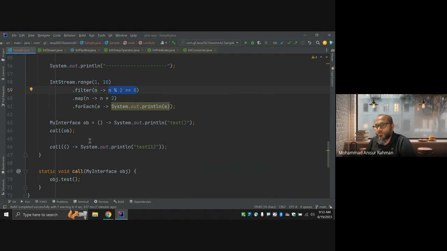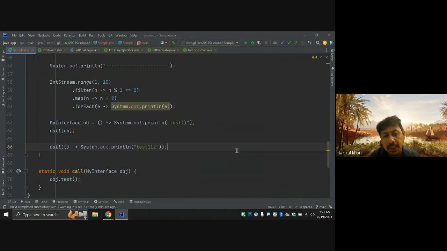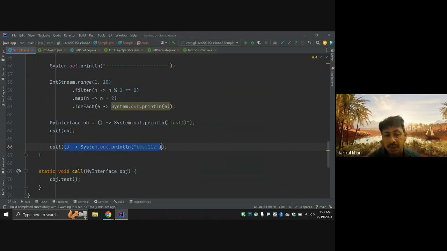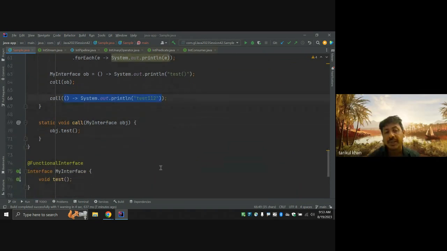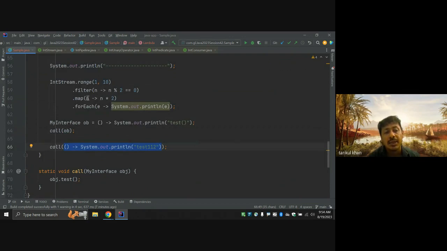But I have a question. When you pass the full code in the call function, you put brackets, but at the top you just put n. Here there is no bracket.